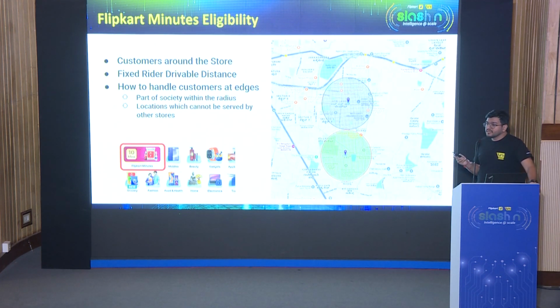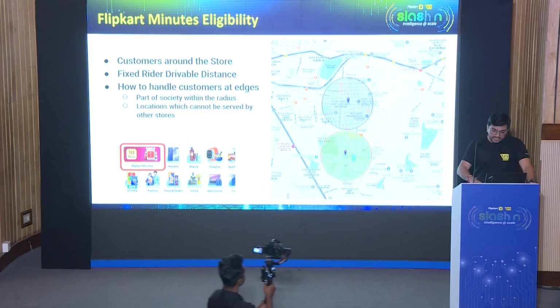It also means that a particular society might not be serviceable by any dark store, because there is an entire area with no dark store or non-occupancy because of some local regions. So if we create circles with a fixed radius, we would face multiple problems pertaining to non-serviceability. Instead of going with the fixed radius, what we did was create polygons.